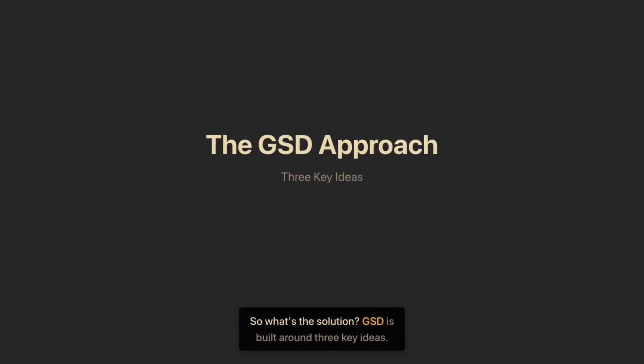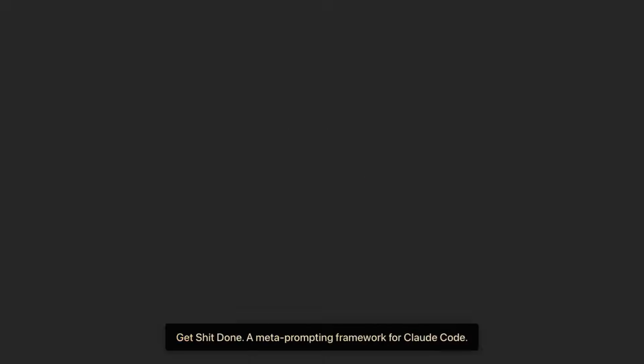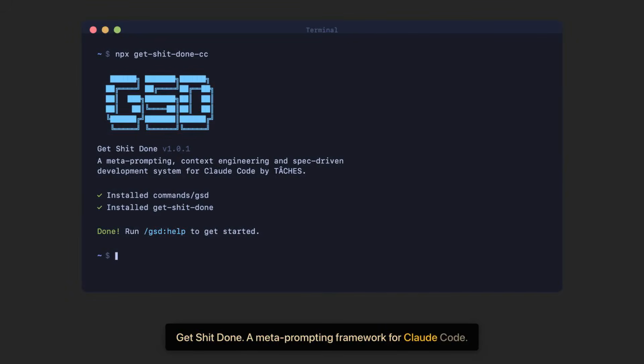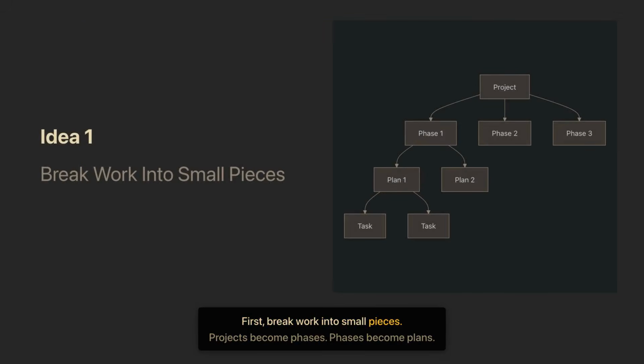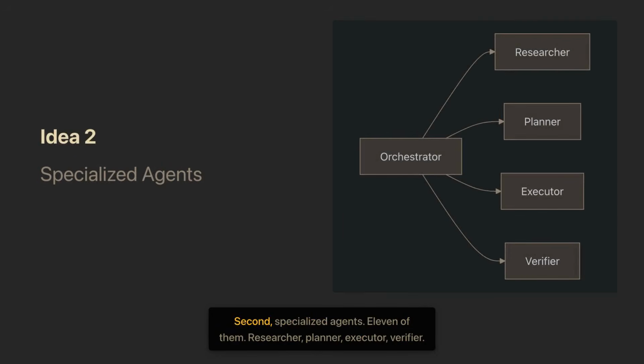So what's the solution? GSD is built around 3 key ideas. Get shit done, a meta-prompting framework for Claude Code. First, break work into small pieces. Projects become phases, phases become plans. Each piece is small enough that Claude executes it perfectly, no degradation. Second, specialized agents, 11 of them. Researcher, planner, executor, verifier. Each agent gets a fresh 200K context, no accumulated confusion.